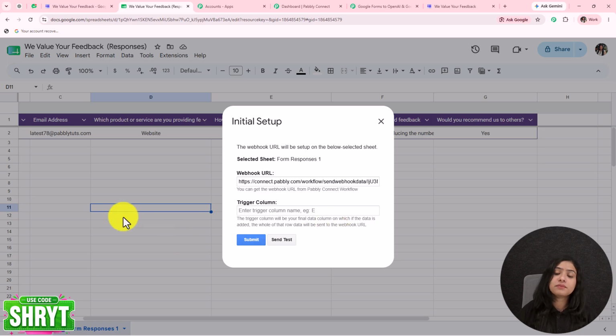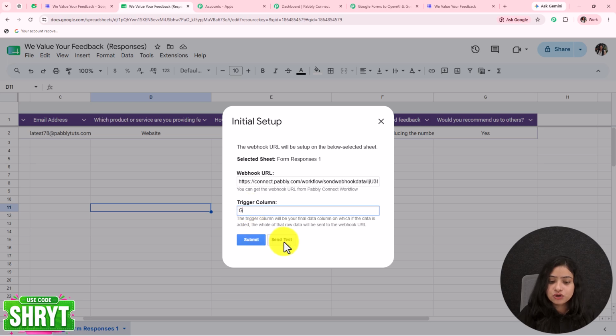For example, in my spreadsheet, you can see I have the last column as G. I have the columns up till G. I want every time a new row will be added as a response of the form submission in this particular spreadsheet up till the G column, then the entire row should be immediately transferred towards Pabbly Connect and not before that. So in my case, G will be my trigger column, but it's not mandatory that only the last column will be your trigger column. Up till where you want the data to be captured, you can select that column as your trigger.